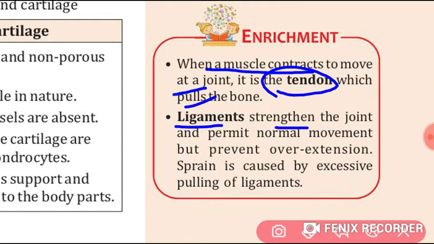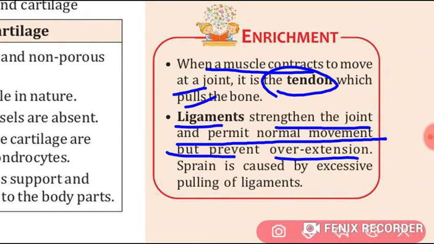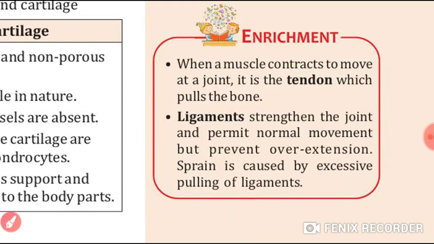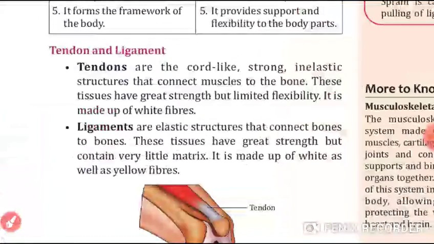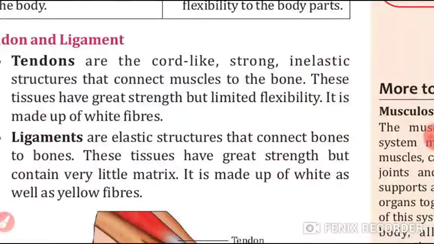Ligaments strengthen the joint and permit the normal movement, but prevent overextension. Sprain, understood, happens sometimes in the legs also, that it is caused by the excessive pulling of ligaments.